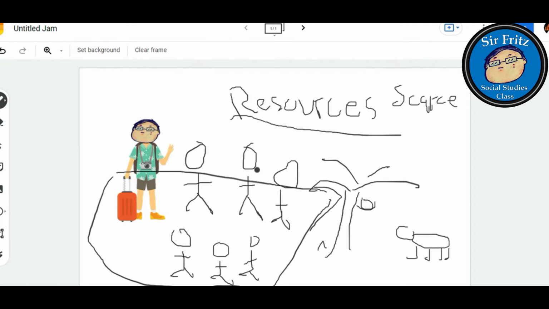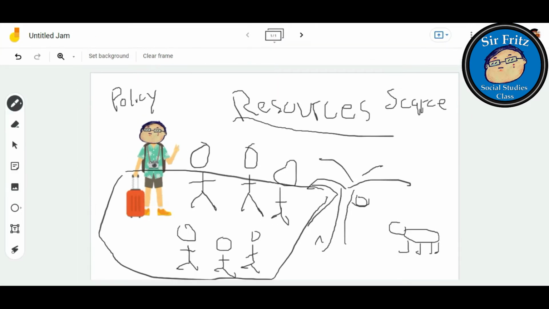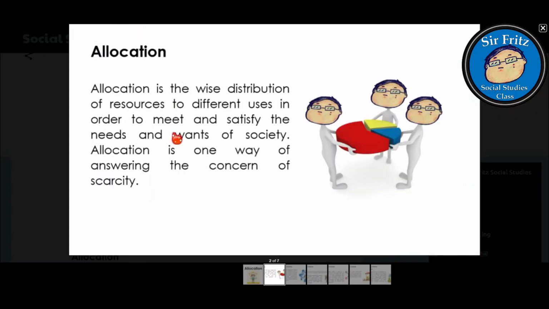So there is a need to allocate these resources, and that is why there are countries around the globe that create policies. These are rules on who will get what. Meaning the society is stratified, and there is a question of who will get the different resources and who will not receive the given resources. And that is what allocation is all about.